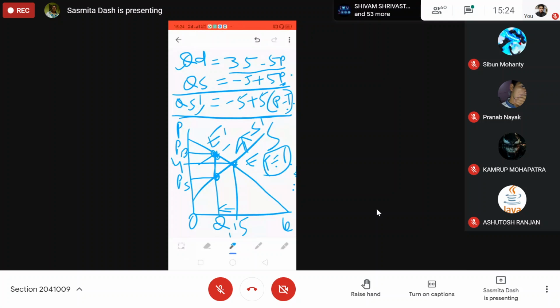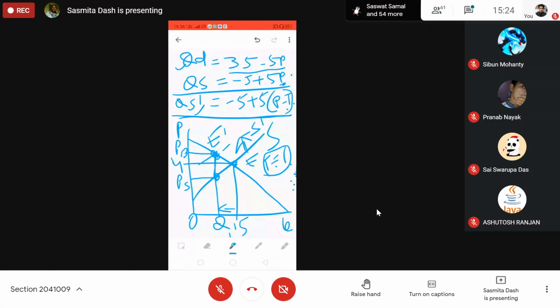How much more is he paying? Initially, the buyer was paying 4 rupees. Now he is paying 4.5, or 4 rupees 50 paisa. So 50 paisa is the extra the buyer is paying, his share in the tax of 1 rupee.